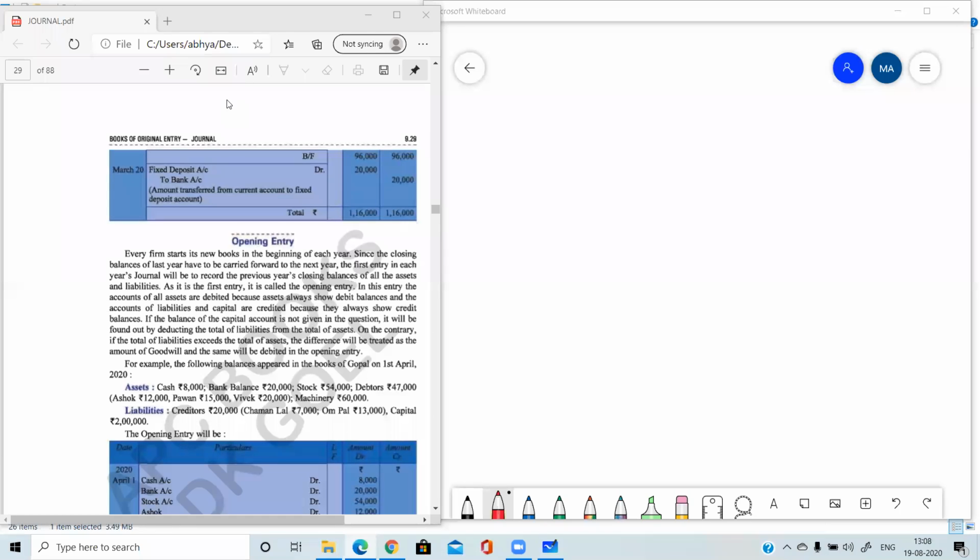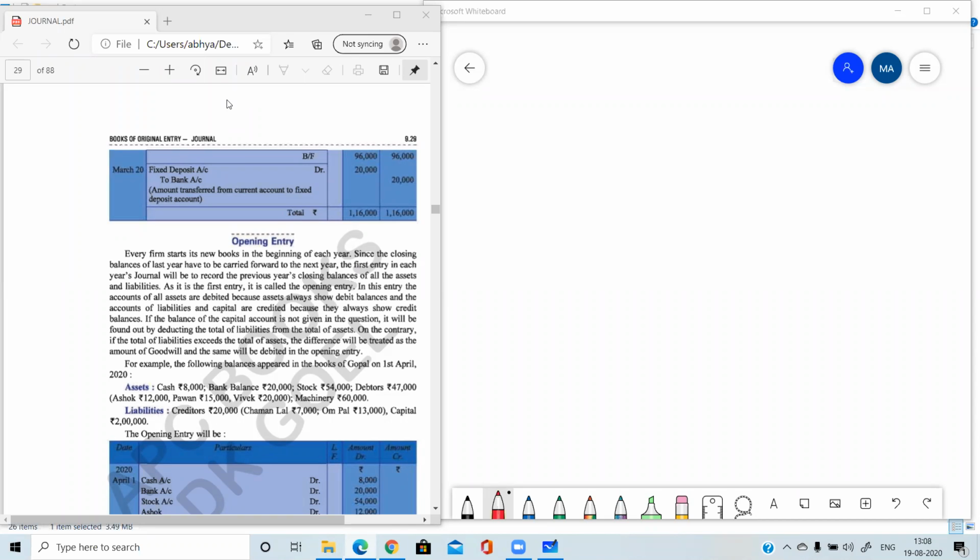In basic terms, I have told you this concept. Calendar year begins from 1st January and ends on 31st December. And financial year begins from 1st April and ends on 31st March. So it is up to the business which year it has to adopt. Normally the corporate sector, companies and banks adopt the financial year, and a sole proprietor may choose whether he is going to opt for the calendar year or the financial year. But most of the businessmen opt for the financial year.